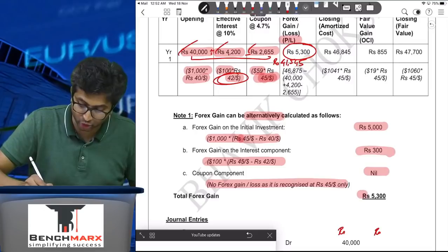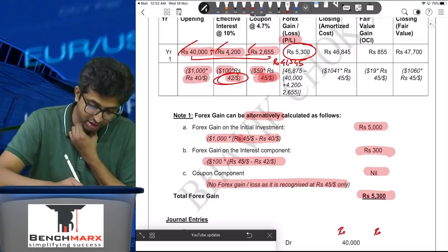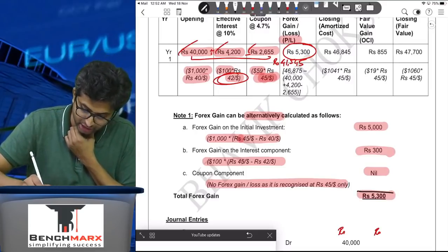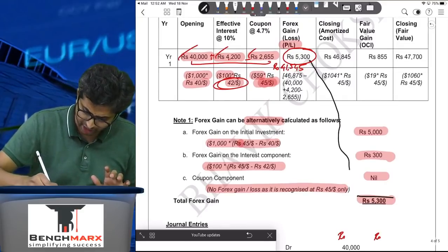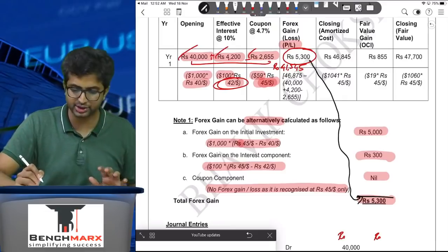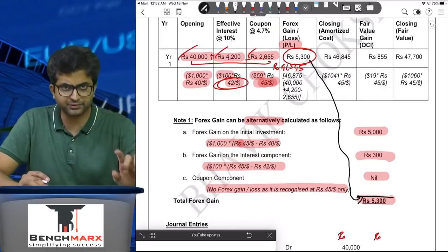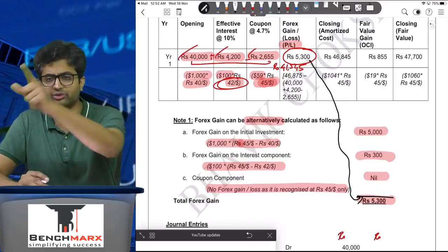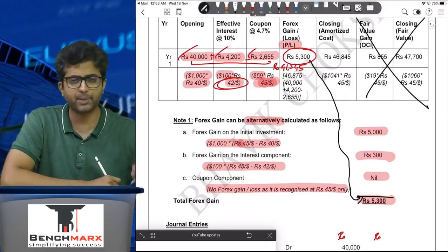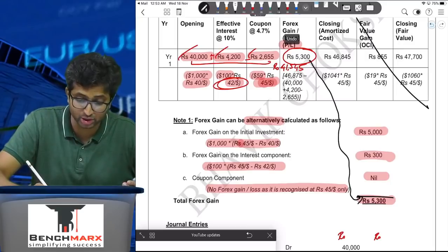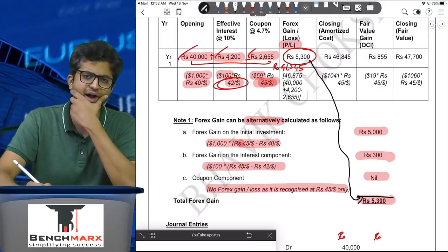And if you take the total, this comes to 5,300. I hope you are clear with this. So this is an alternative way in which you can calculate this. And if the institute had told you to solve using amortized cost, your solution would have ended here. You would not have done it this way. But unfortunately, the institute requires you to solve for FVTOCI.